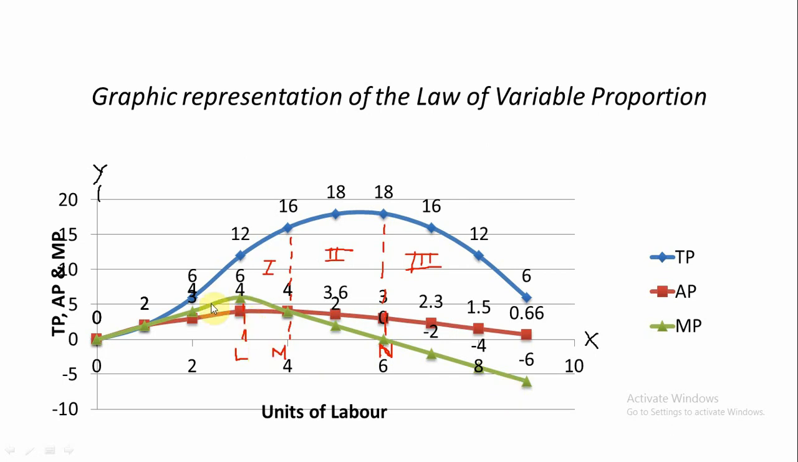So this first stage is known as the stage of increasing return, this is known as the stage of diminishing return, and this is known as the stage of negative return. Remember it. How to draw that diagram, you see.